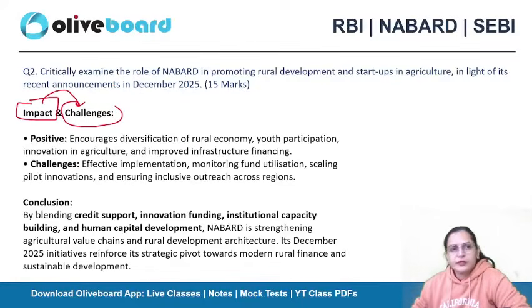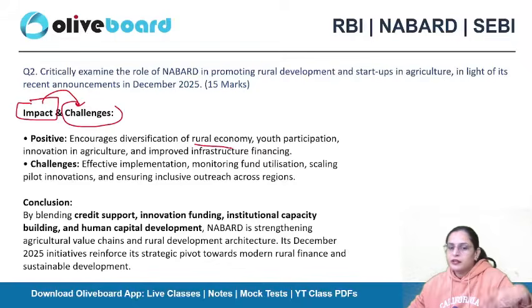Positive impacts are there, like funds: someone is available to you all the time to give you the requisite fund, so definitely it will encourage the diversification of the rural economy. When you have someone supporting you from behind and giving you funds on time, you can take a risk to diversify further. Simply, NABARD is acting as a fund provider.